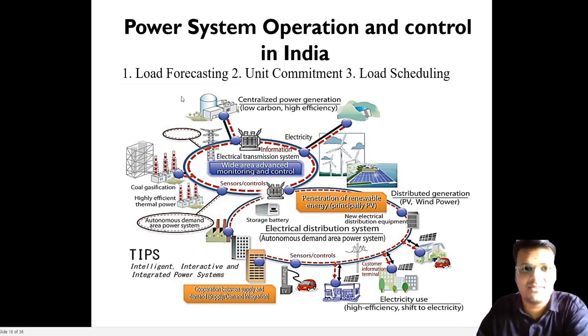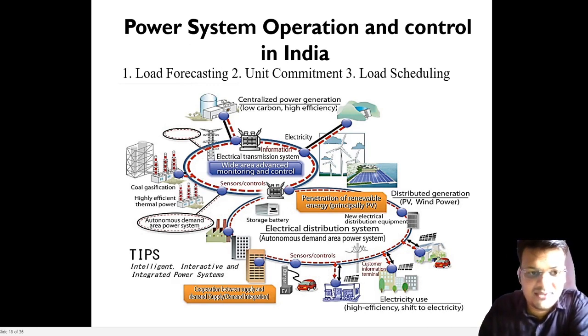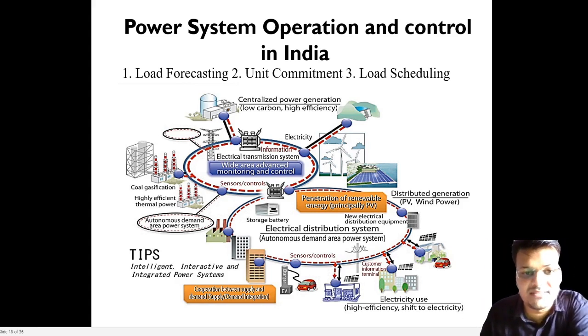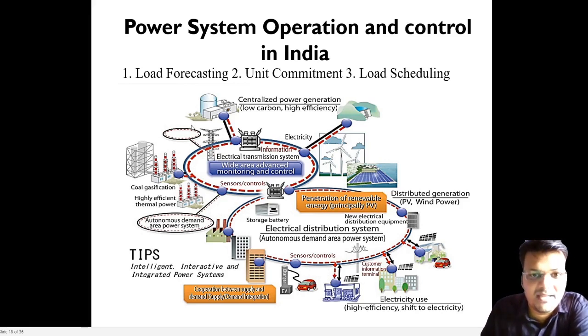It cannot be exact because we don't know human nature. I don't know when you are going to switch on your TV and when you are going to switch it off. So when the load will increase or decrease cannot be forecast at once. It is only an estimation, like weather forecasting. We see that tomorrow will be a rainy day; it may happen, it may not happen, it is a percentage chance. That is why load forecasting is a very important concern.